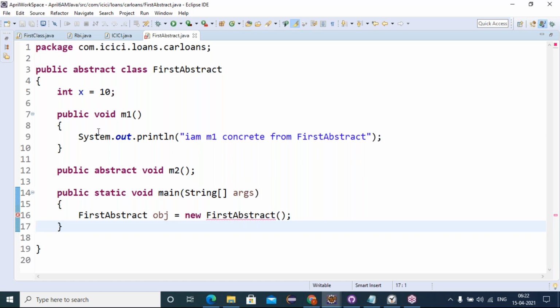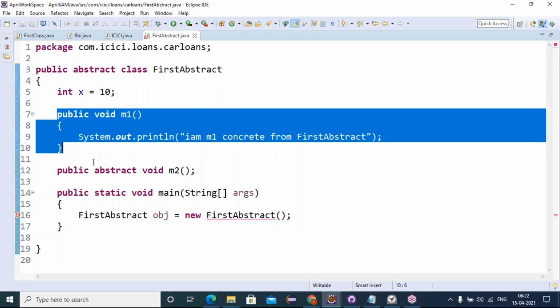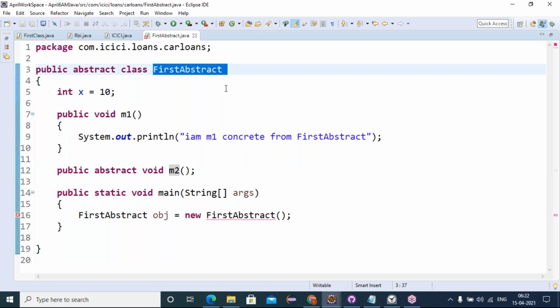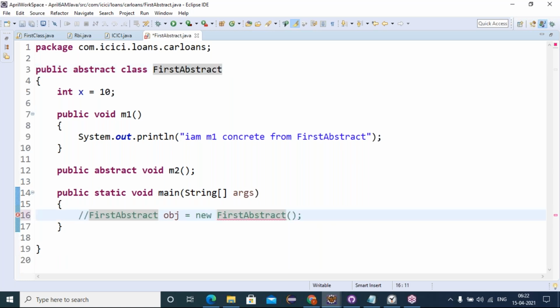We have to implement the unimplemented methods of the first abstract class. The unimplemented methods in the first abstract class must be implemented in some other child class. Then with the child class object we can access them, or we can create a child class object in a first abstract class reference. But directly we cannot create an object. Okay, let's try to create one child class.